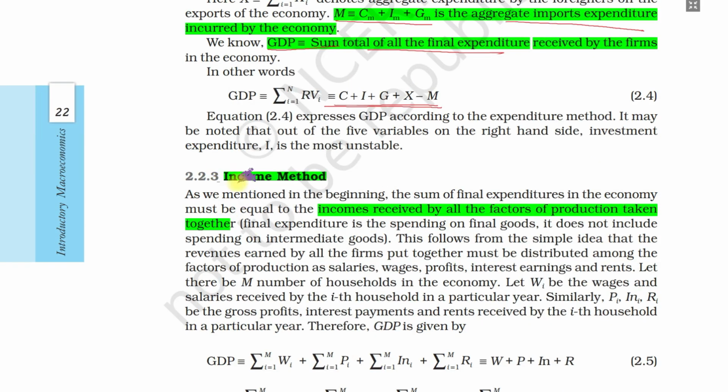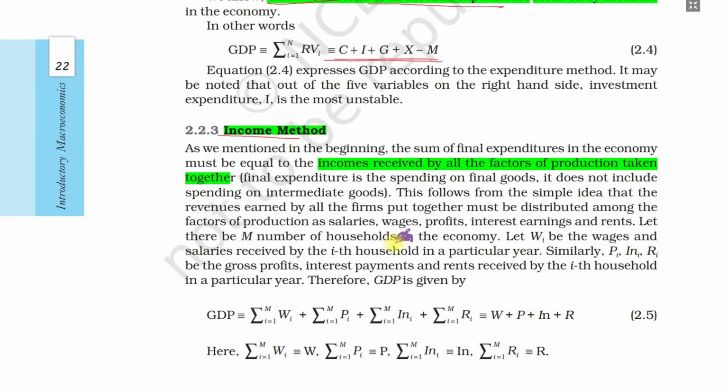The last method is the income method. In this method, we see how much income is received by factors of production. What are the factors of production? One is human labor, which receives wages. Next is capital, which receives interest. Third is the entrepreneur, who receives profits, and the last one is land or natural resources, for which we get rent. These are the factor payments. If we add all these factor payments, we get the GDP.